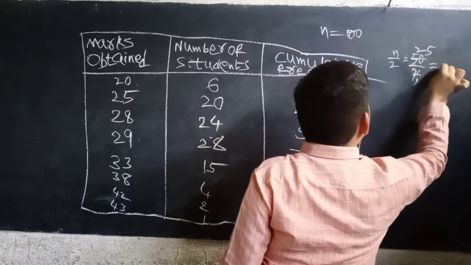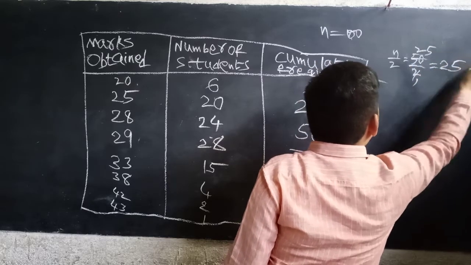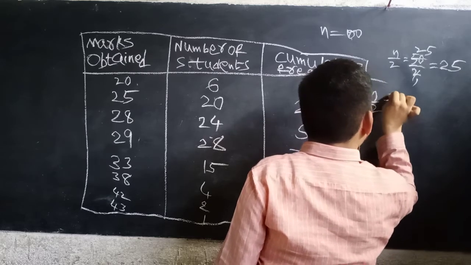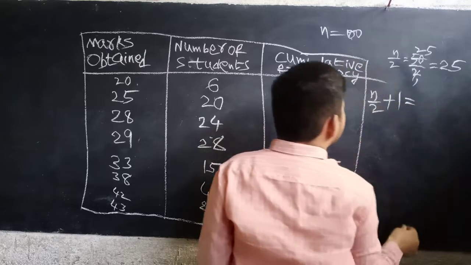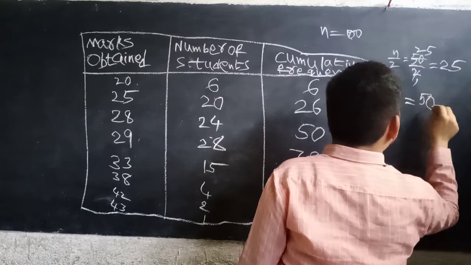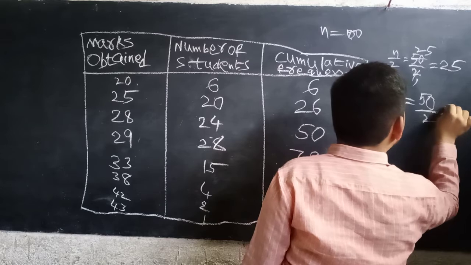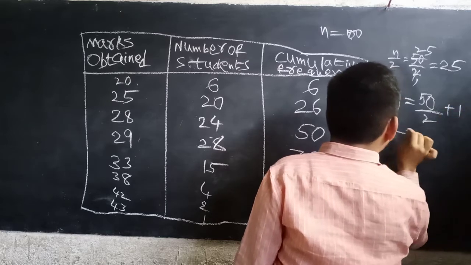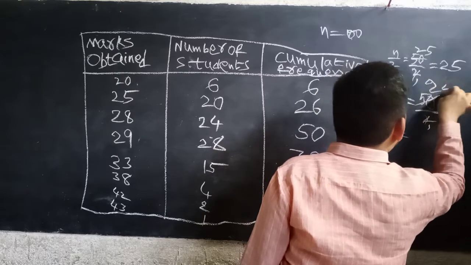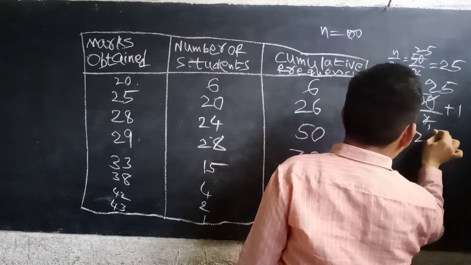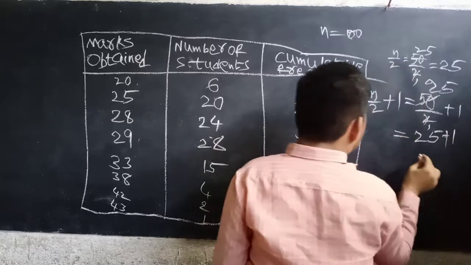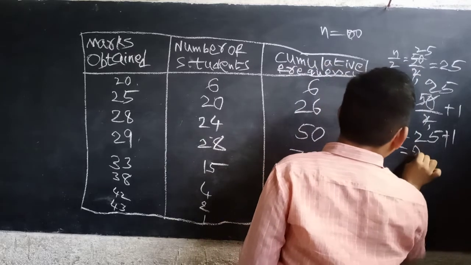Okay? Equal to 25. Now n by 2 plus 1 equal to what? n by 2 plus 1 equal to what? 50 by 2 plus 1 equal to 25. Okay? Now 25 plus 1, equal to 26.